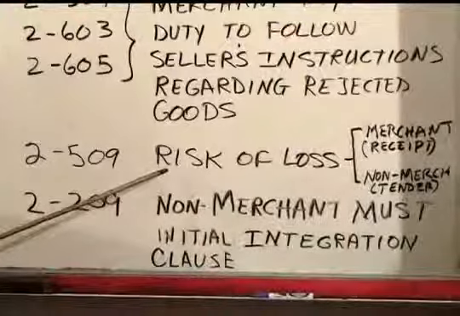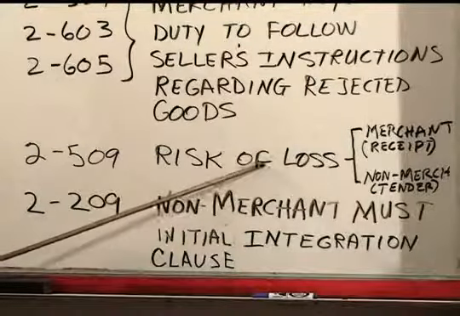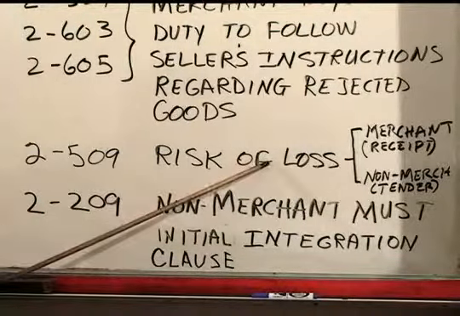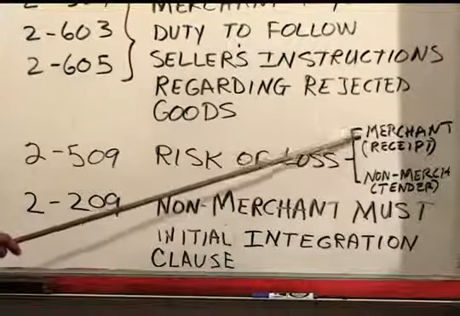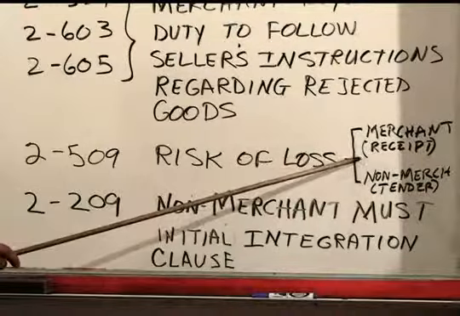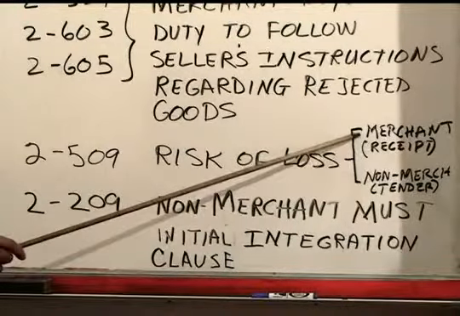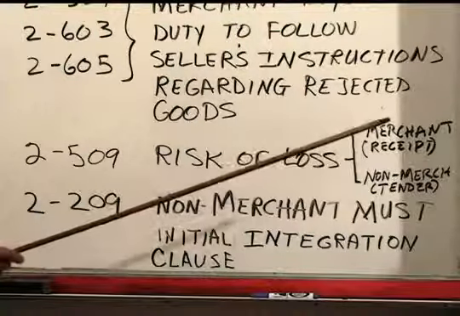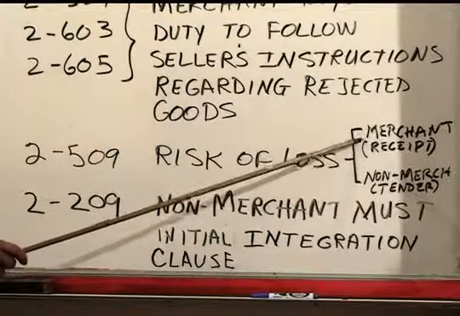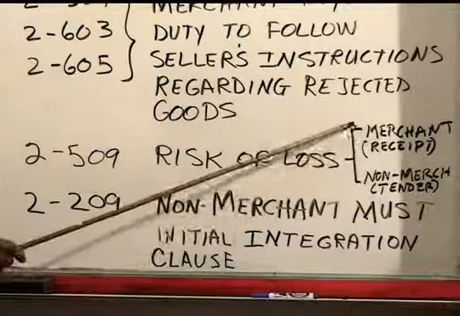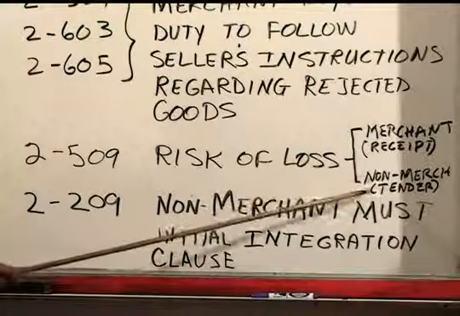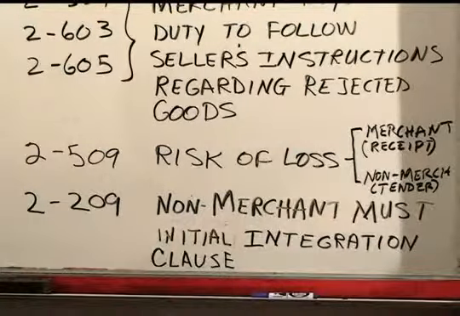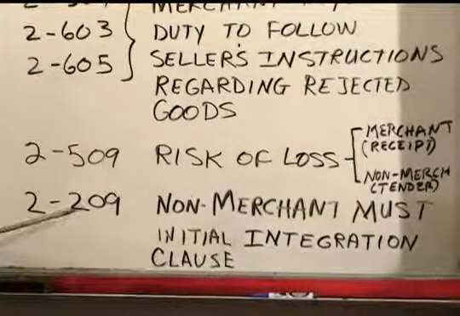Here at 2-509, if I'm delivering the goods directly to you, not through some shipper, and you are a merchant, then the risk of loss passes upon receipt, and if you are a non-merchant, the risk of loss passes when I tender the goods. But this stuff is never tested, never has been tested.